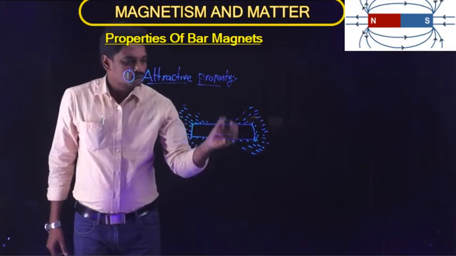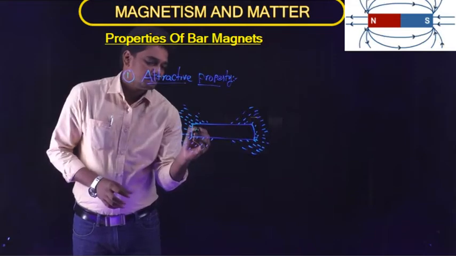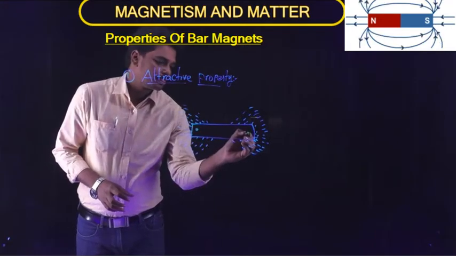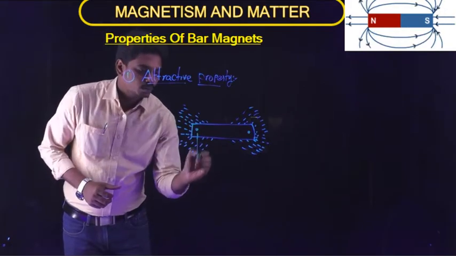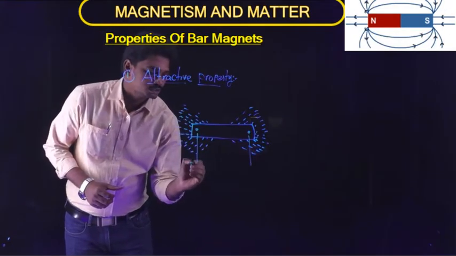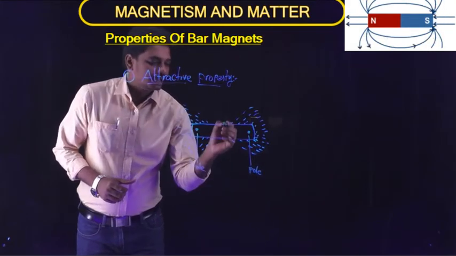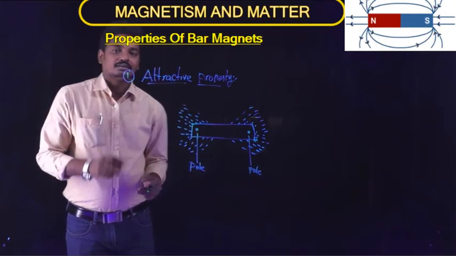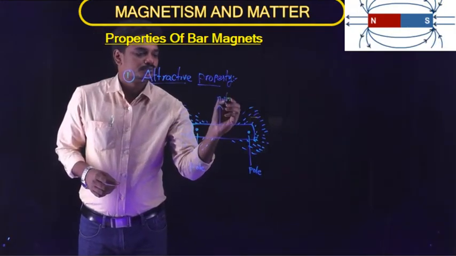The points where maximum iron filings are attracted are called poles. These two are called poles. This is one pole, this is another pole. And the region where the iron filings are not attracted is called the neutral zone.